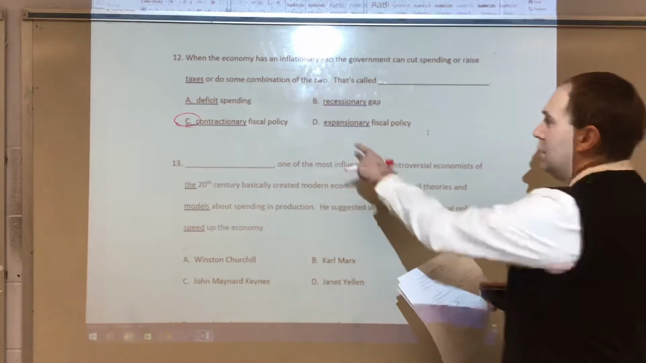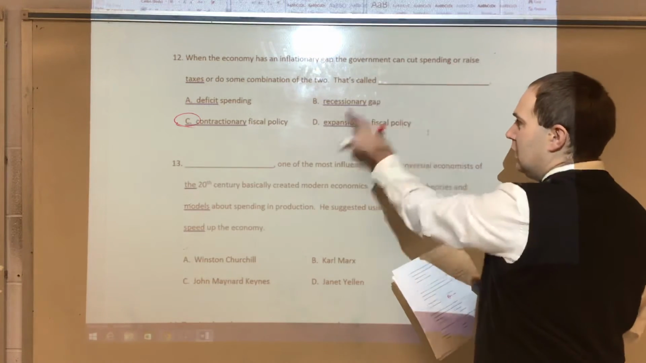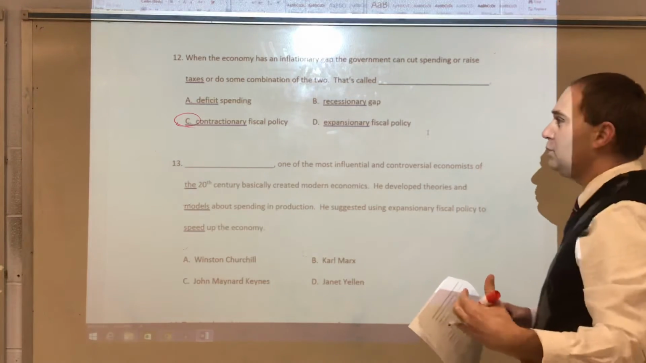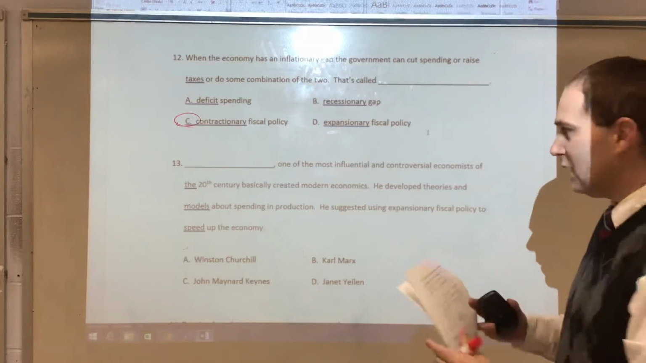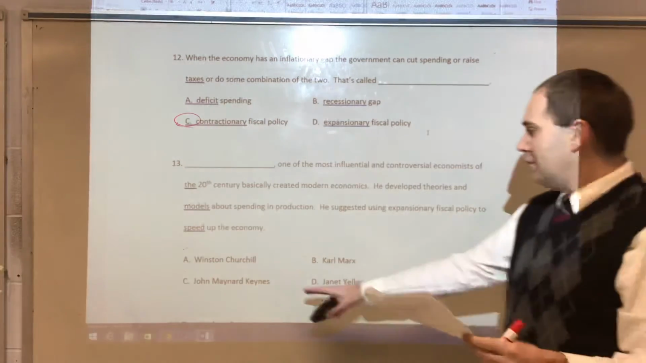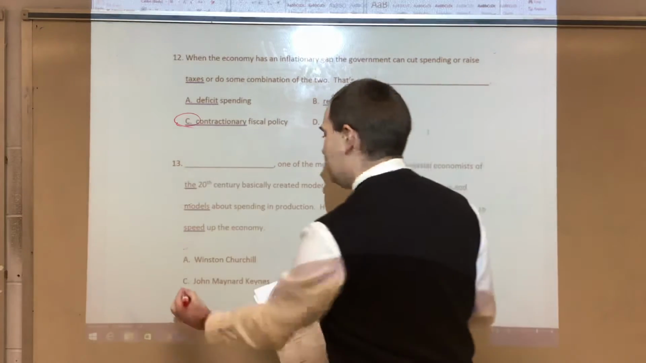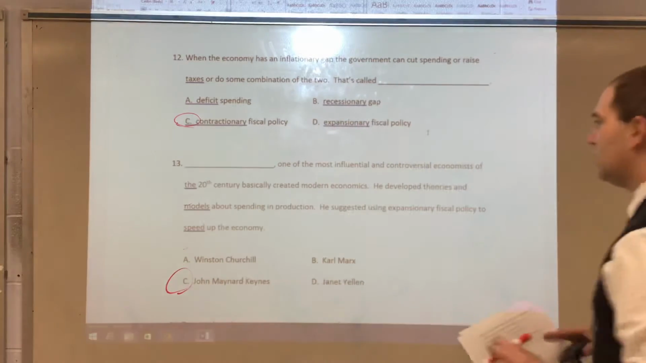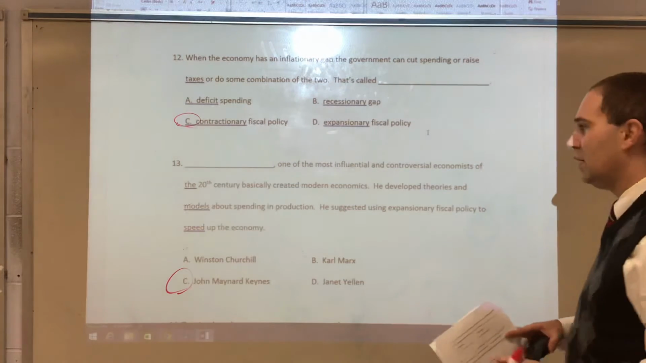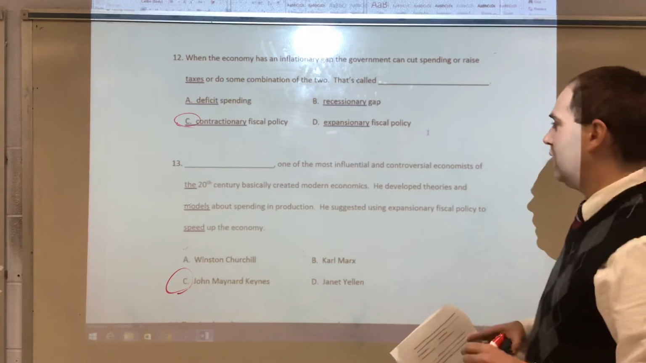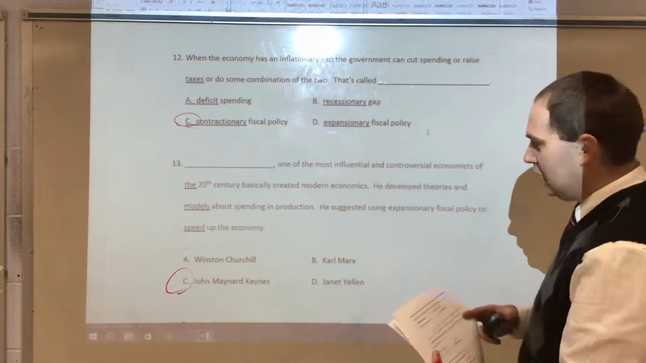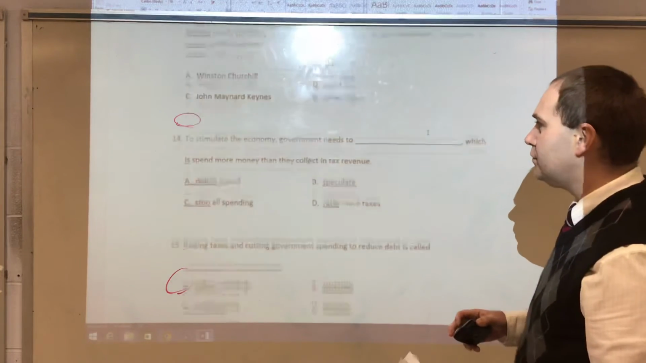So notice cut spending, that's not expanding. So just kind of putting that in perspective there. Okay? So to get that in your head, it's easy for people to miss that question. 13. John Maynard Keynes is going to be one of the most influential and controversial economists of the 20th century. Basically, he created modern economics. Okay? So just to let you know, number 13 here is C.